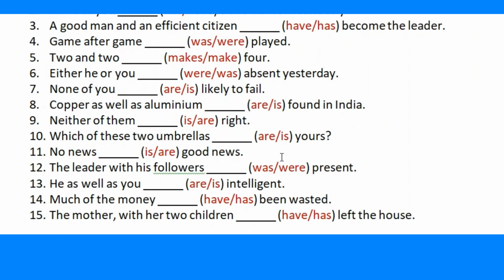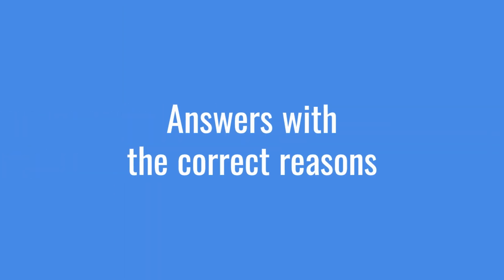7. None of you is likely to fail. 8. Copper as well as aluminium is found in India. 9. Neither of them right. 10. Which of these two umbrellas yours? 11. No news, good news. 12. The leader with his followers were present. 13. He as well as you are intelligent. 14. Much of the money has been wasted. 15. The mother with her 2 children has left the house.